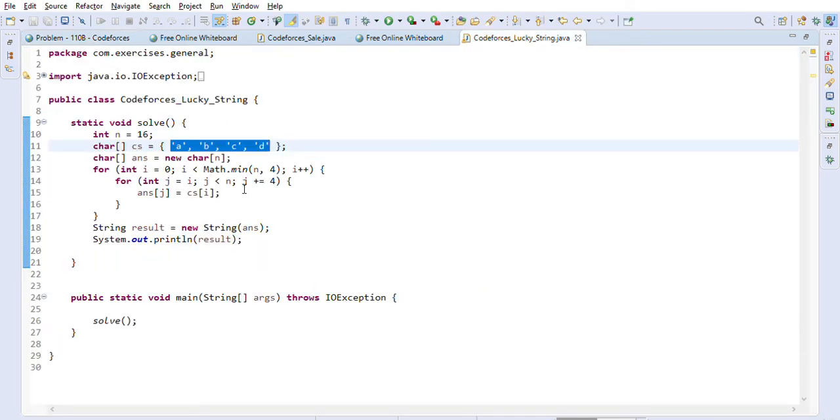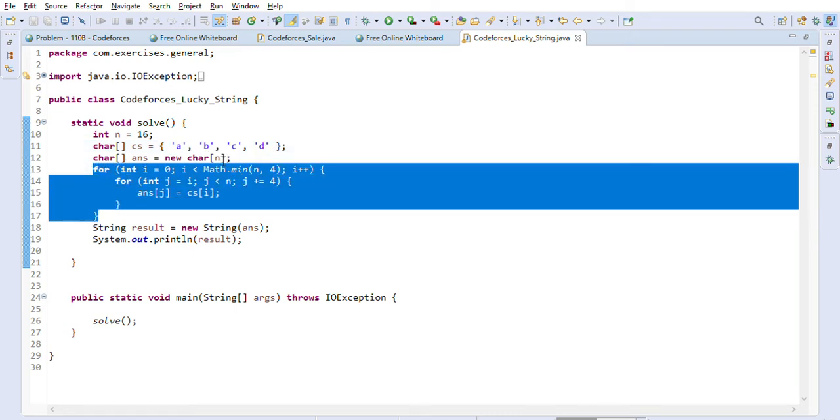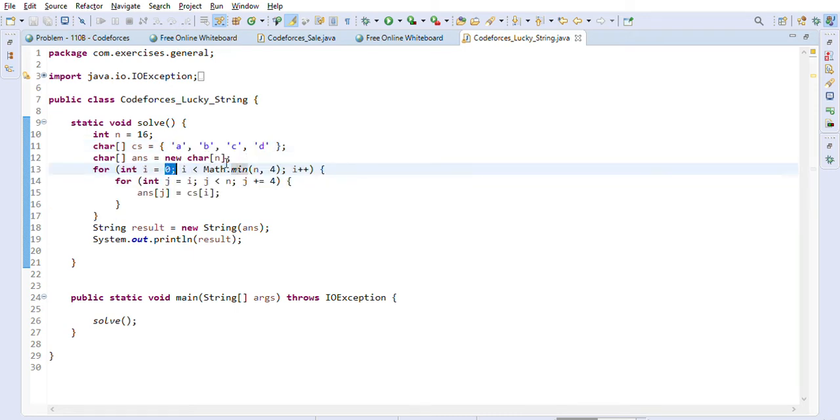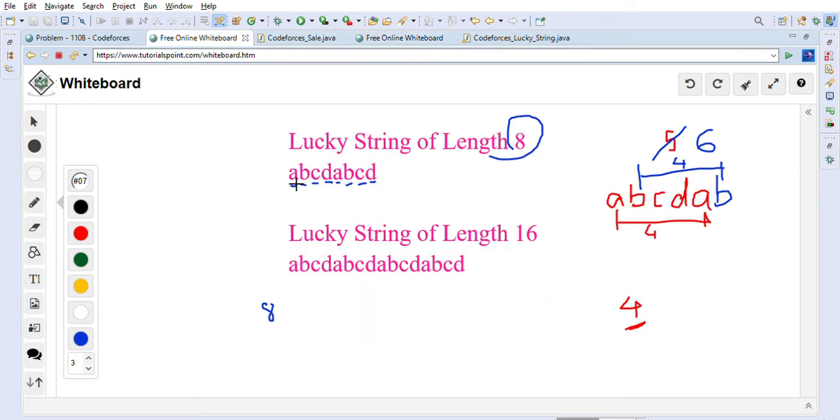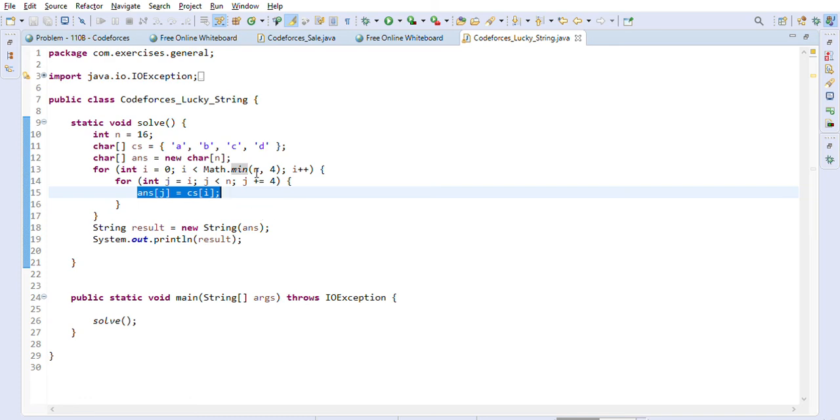So after that we will just iterate from 0 to the length, and then we will create, as I mentioned, this logic: we will just append A B C D. If it is more, again we will append A B C D like this basically, right? So this is the same logic we are doing here.